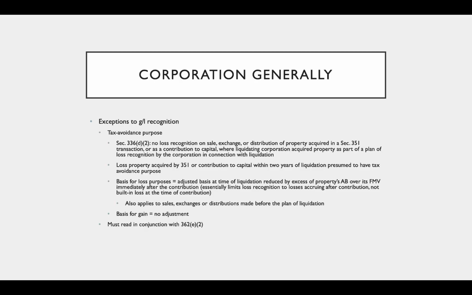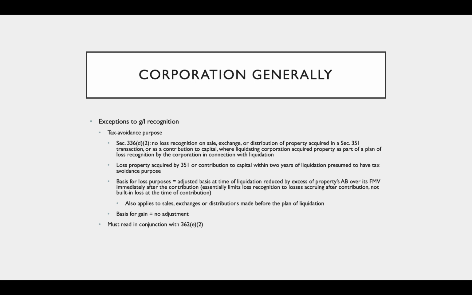Okay, the next loss limitation provision is 336(d)(2). This limits losses when the liquidation seems to be for a tax avoidance purpose. So 336(d)(2) says there's no loss recognition on the sale, exchange, or distribution of property acquired in a Section 351 transaction or as a contribution to capital where the liquidating corporation acquired the property as part of a plan of loss recognition by the corporation in connection with liquidation.